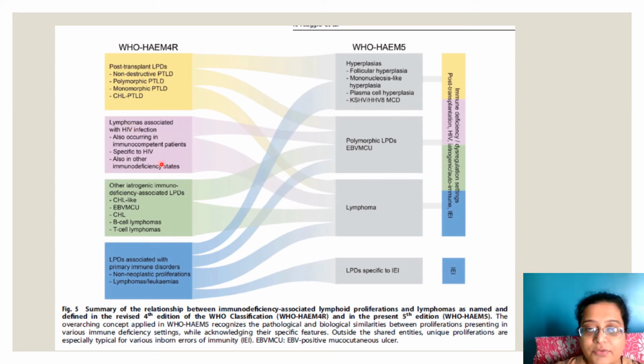Then HIV associated lymphomas have become polymorphic LPDs, EBV MCU. Other iatrogenic ones are either polymorphic LPDs or just lymphomas. Then LPDs with primary immune deficiency, these types have been given. So the PTLDs and the immune deficiency lymphomas, leukemias, have now been further classified like this in Heme 5. Okay.